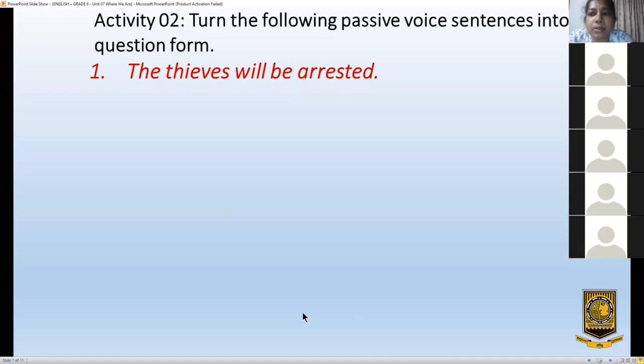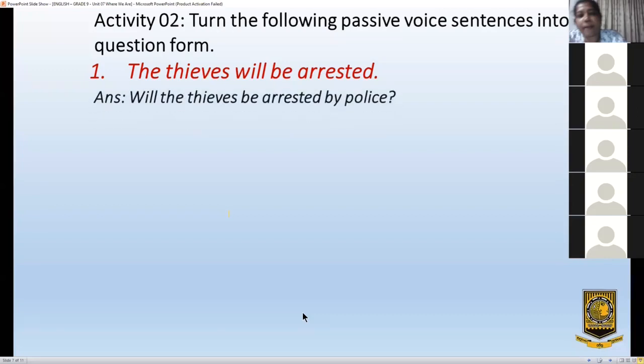Will the thieves be arrested? Good. So, will is taken to the front.